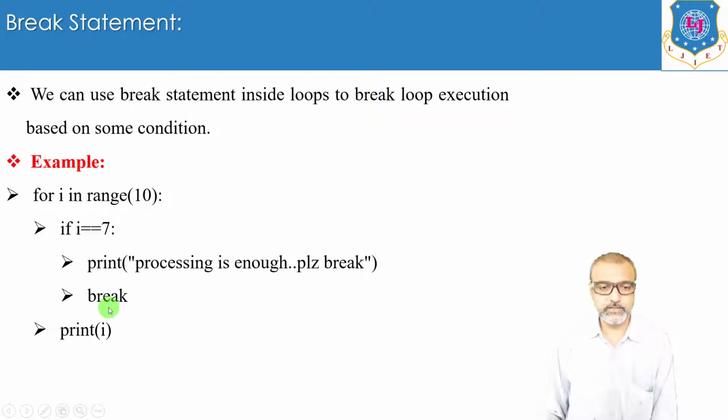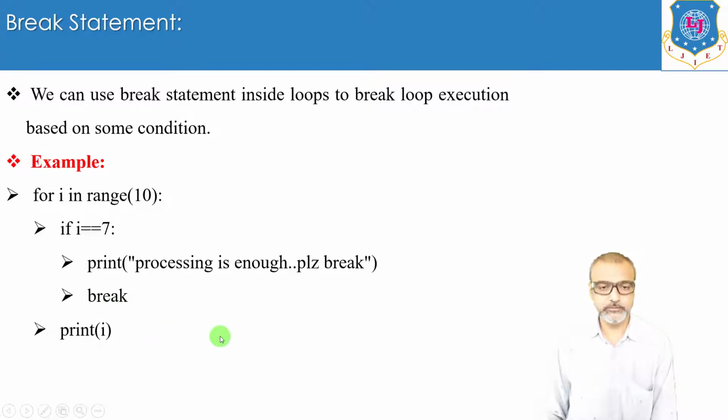And after that we are writing the break statement, so it will break loop execution when the value of i is 7. It means the output of this program will be from 0 to 6 only, then this statement, and after that the break statement will break loop execution.